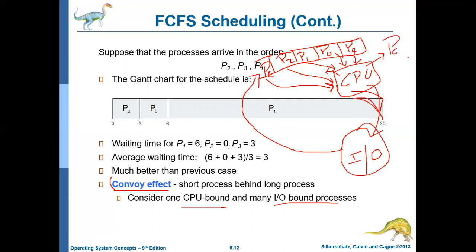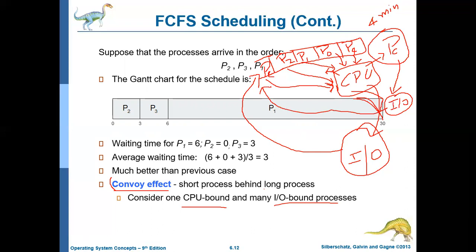But it may keep on using the CPU for more time. So it is using the CPU for 4 minutes, which is very high in terms of computer timing. Okay, it keeps using the CPU for 4 minutes. After 4 minutes, this particular process PC, that is the CPU bound process, goes into one IO wait. But it is a CPU bound process, so its IO wait will again be short.